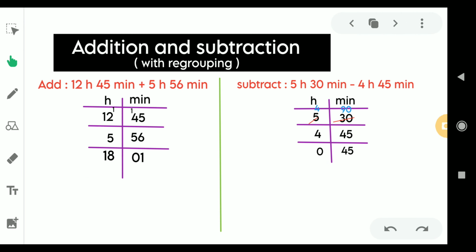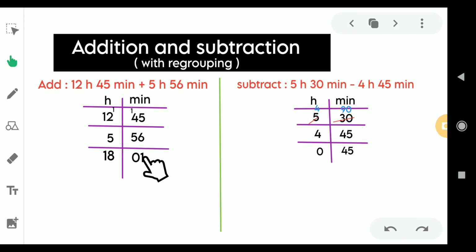Now let us move on to the next concept, that is addition and subtraction with regrouping. Here we are going to make use of the carry and borrow. So 12 hours 45 minutes plus 5 hour 56 minutes. We again make two columns, one is hour and the other is minutes, and we write 12 and 5 here. It is 45 and 56, and we are going to add this.